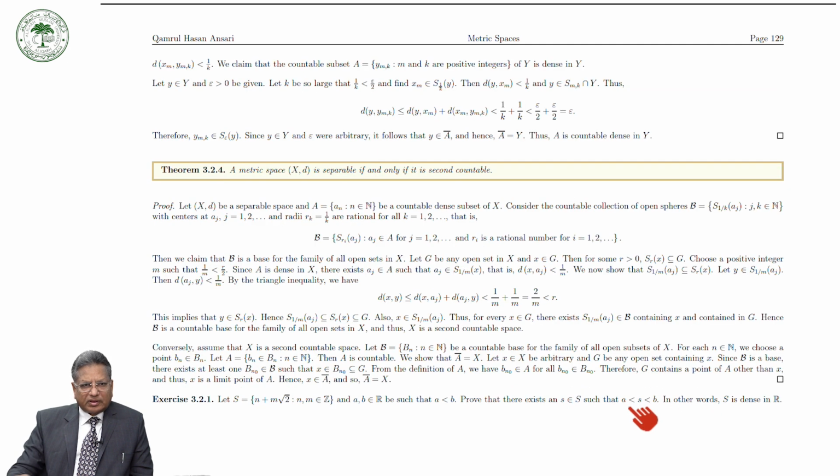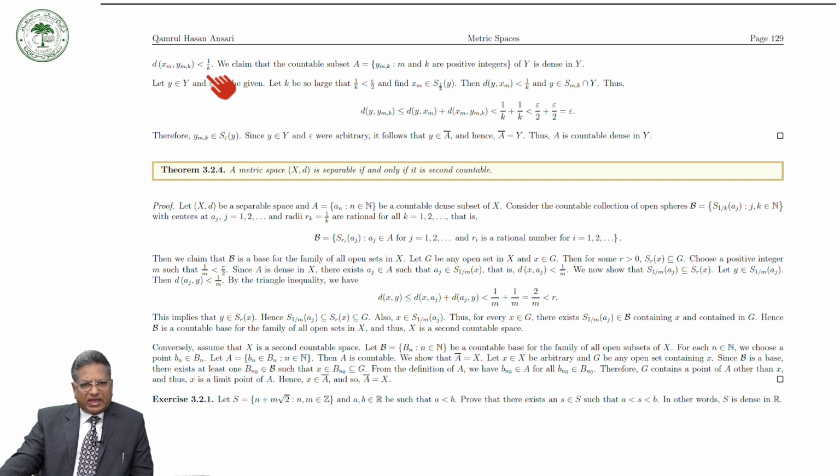Then, of course, d(x_m, y_mk) is less than 1 over k, because x_m is the center and y_mk is an element of the open sphere whose radius is 1 over k. So this distance is less than 1 over k.